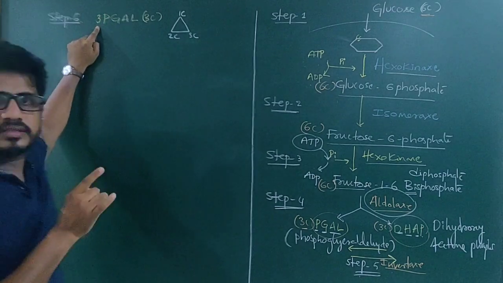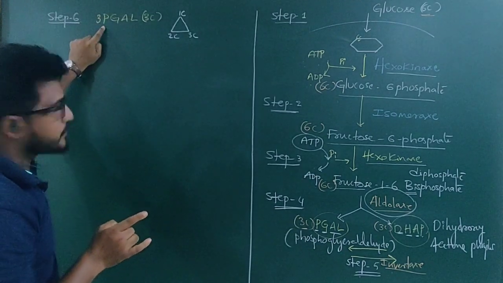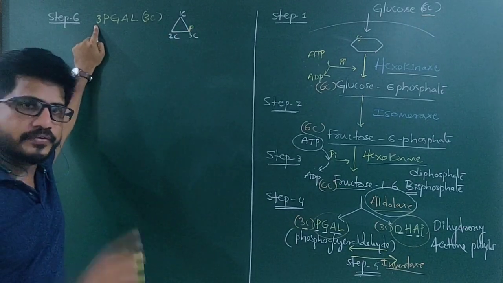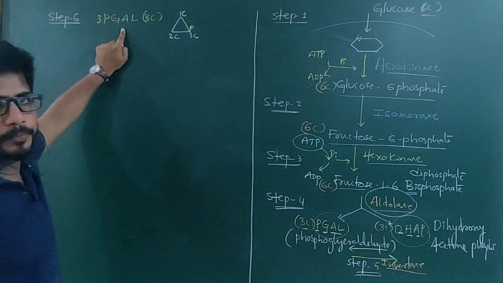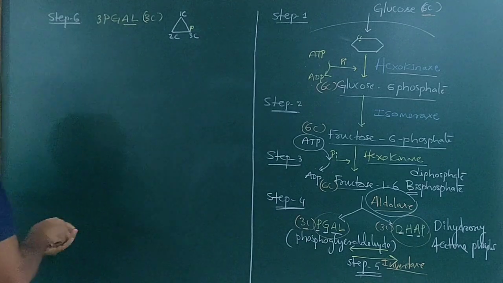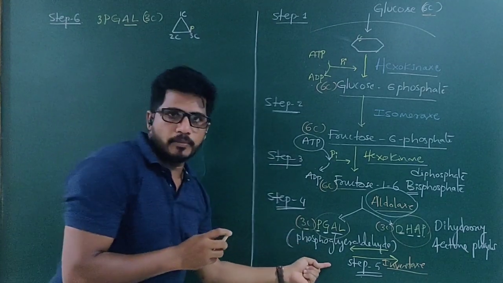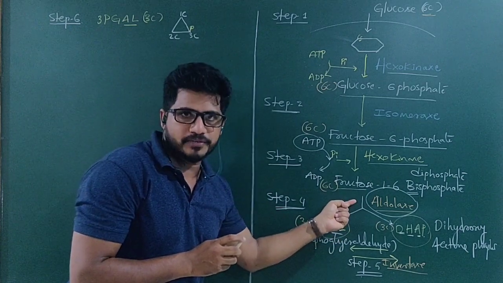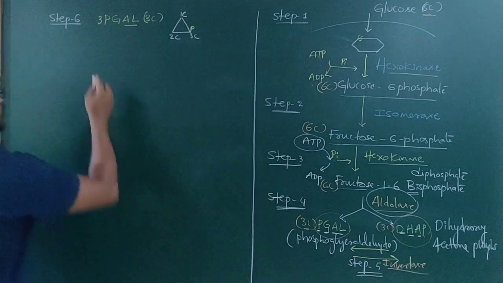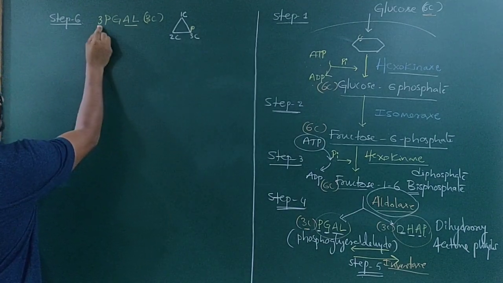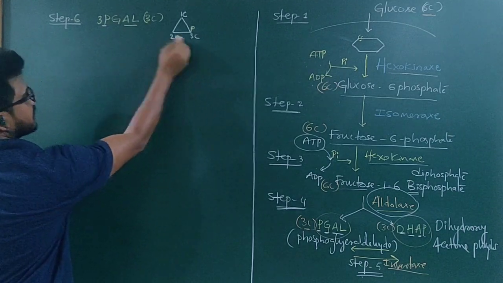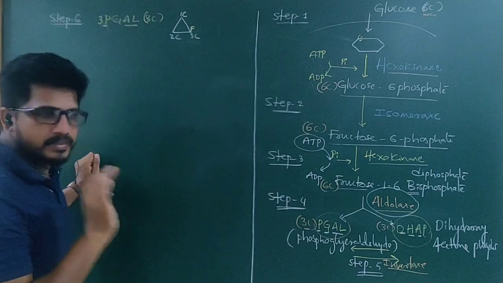3-PGAL means what? Not 3 molecules of PGAL. Phosphate is present at the 3rd carbon. Number of phosphates? 1. What is the functional group present here? Aldehyde. I tell you again, listen carefully. PGAL is one of the components produced from fructose 1,6 bisphosphate. Once its reaction takes place, further process continues. 3-PGAL means 3 phosphoglyceraldehyde. Number of phosphates is only 1 at the 3rd carbon. 3-PGAL has only 3 carbons.